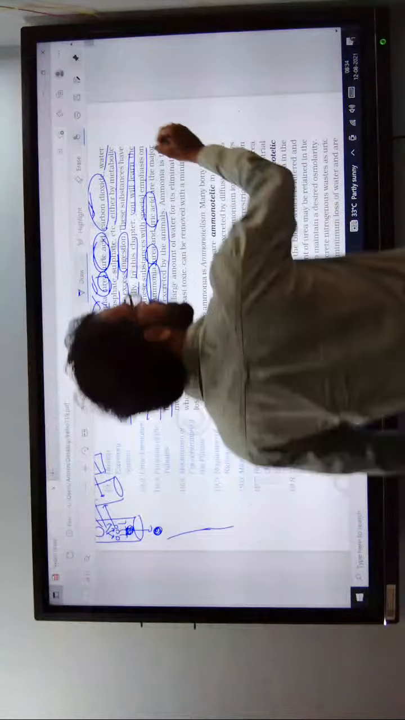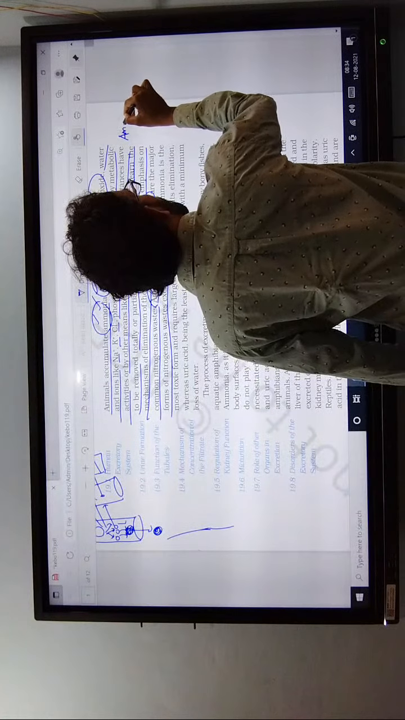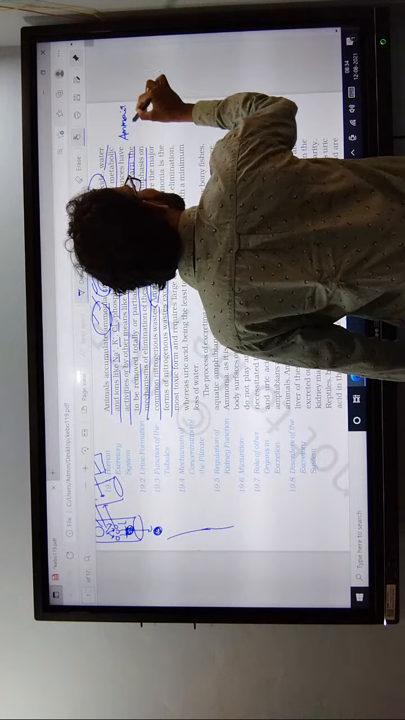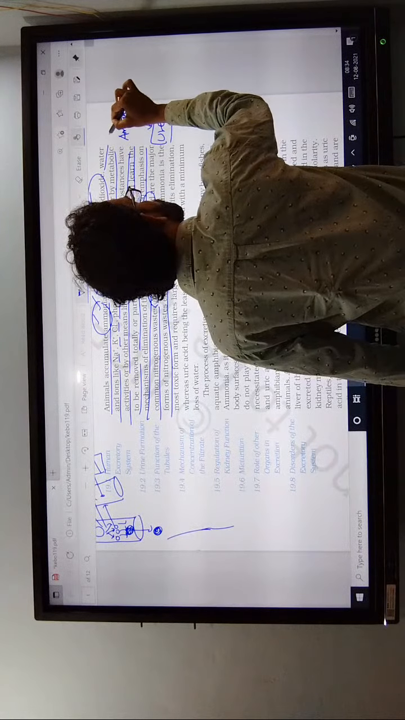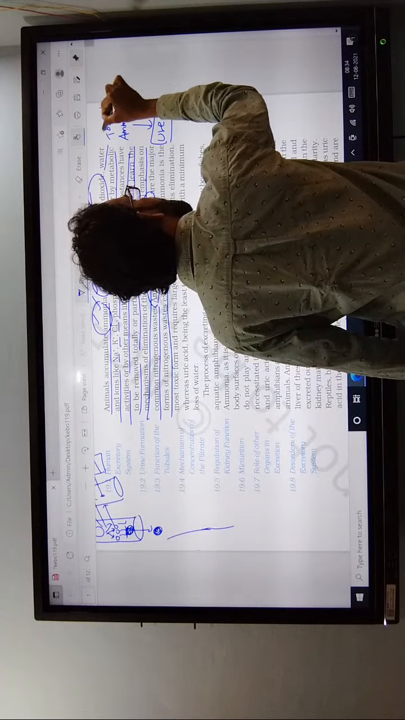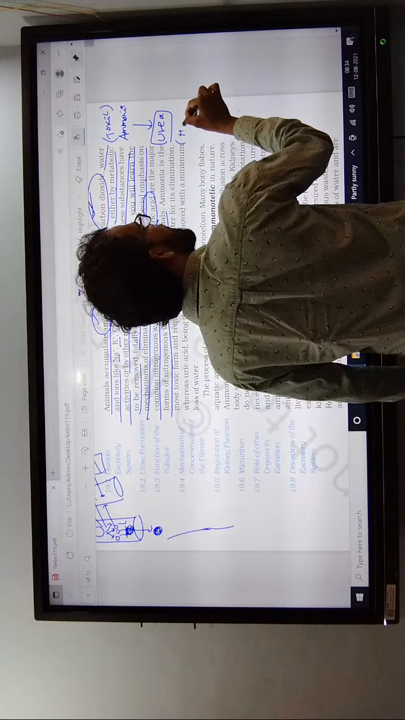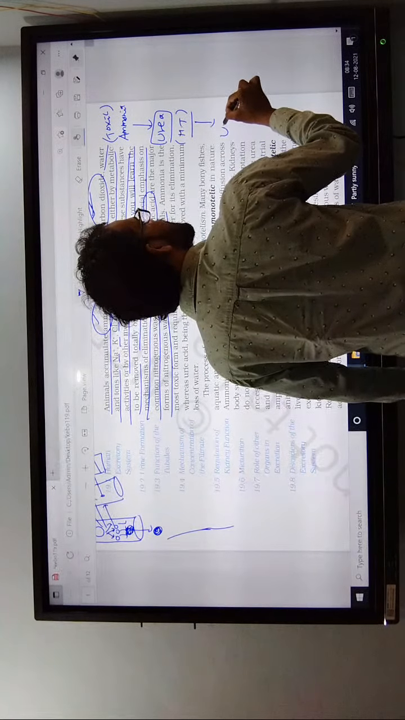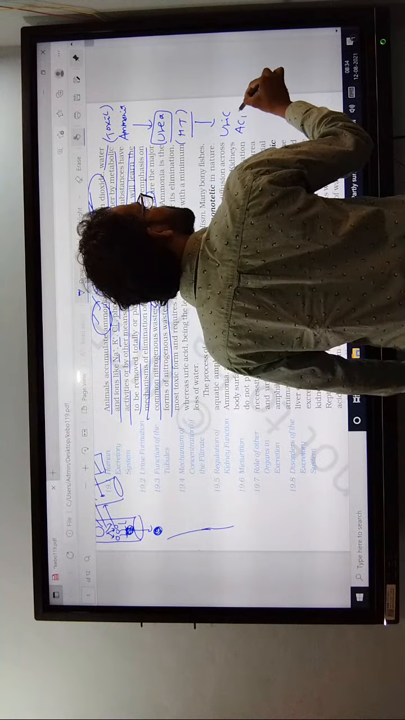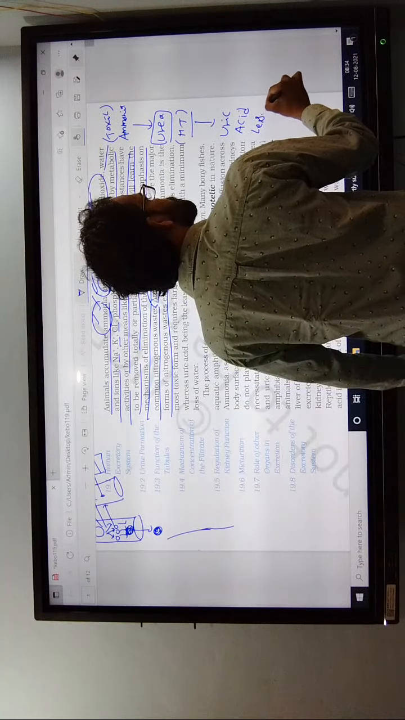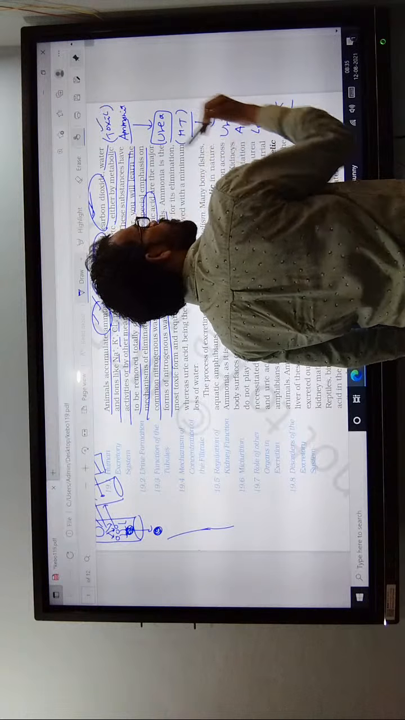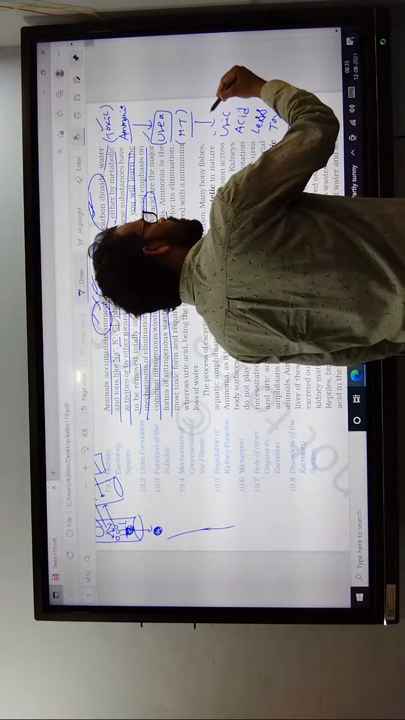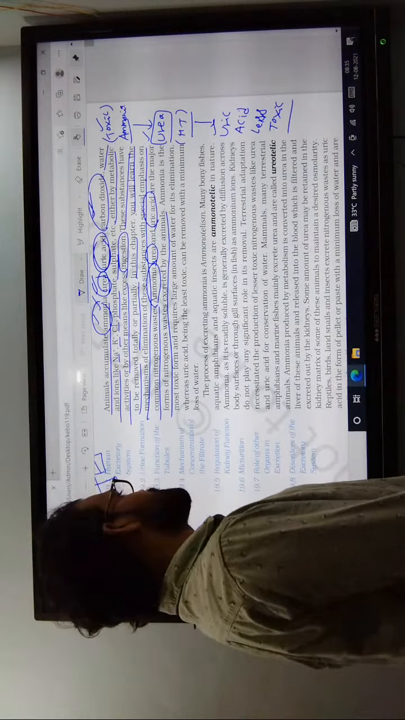Ammonia is the most toxic. After that, urea is moderately toxic. Uric acid is the least toxic. Based on toxicity, ammonia is the most toxic, urea is the second, moderately toxic, and uric acid is the least toxic.